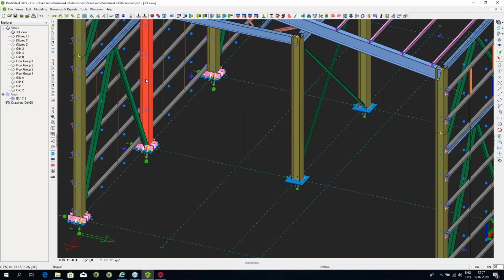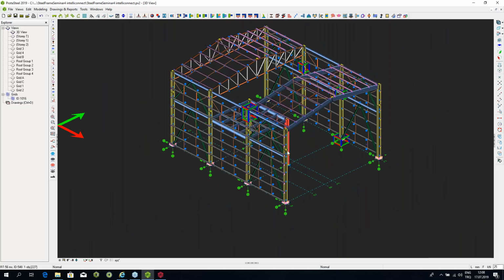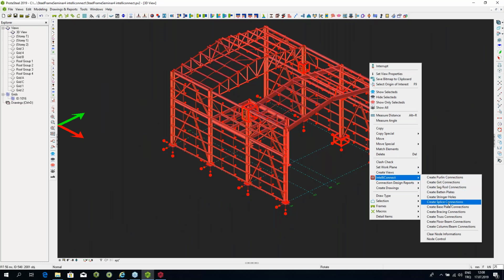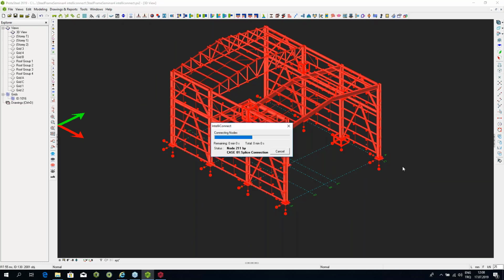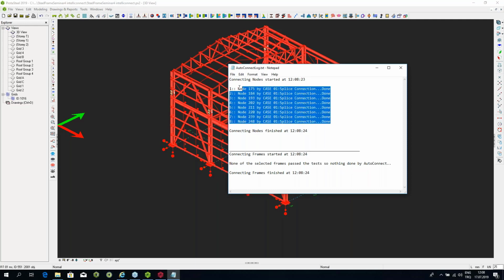But the columns over here had a fixed connection at the bottom, but the columns over here had a hinged connection. So it noted that, and it chose the appropriate connection, although it was the same connection in the background, but it modified it to give you a hinged connection for the hinged ones and a fixed connection for the fixed ones. Let's do another case. Let's select the whole building again, go to the IntelliConnect, and ask for it to make the splice connections, for example. Once again, it's all done. For all these cases, 99% of the time you will see a report like this, which is going to save you a lot of time.